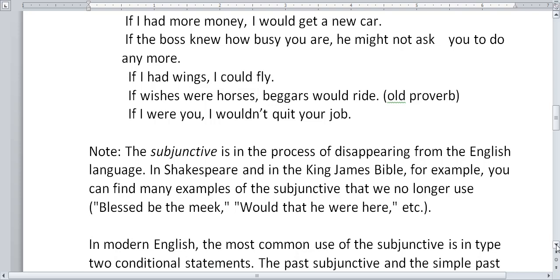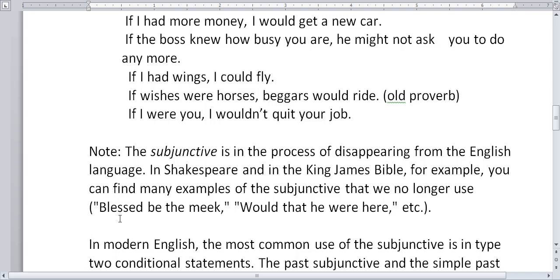Now, the subjunctive is a verb tense that is in the process of disappearing from the English language. Language changes over time. And this is a change that is happening in English. If you go back in time 500 years to Shakespeare and the King James Bible, you find a lot of subjunctive that we no longer use.